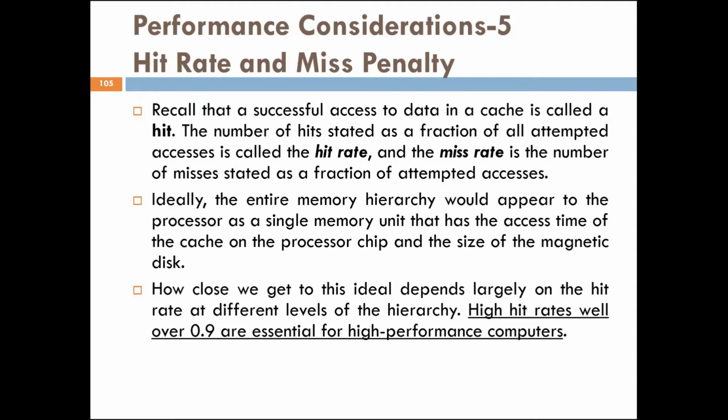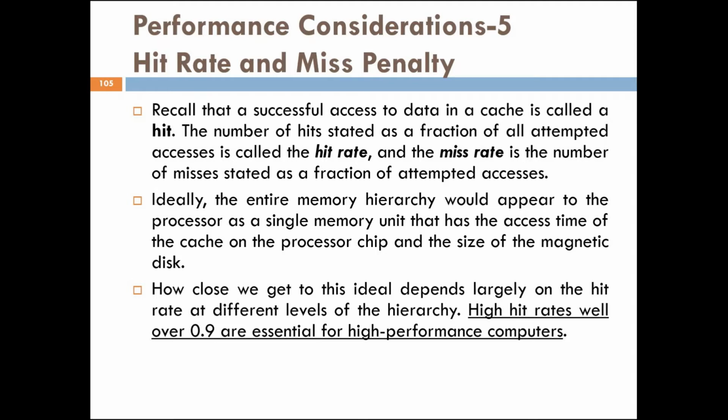Now let's come to the next topic, performance consideration, in that hit rate and miss penalty. Recall that a successful access to data in a cache is called a hit, which we have already learned. The number of hits stated as a fraction of all attempted accesses is called the hit rate, and the miss rate is the number of misses stated as a fraction of attempted accesses.